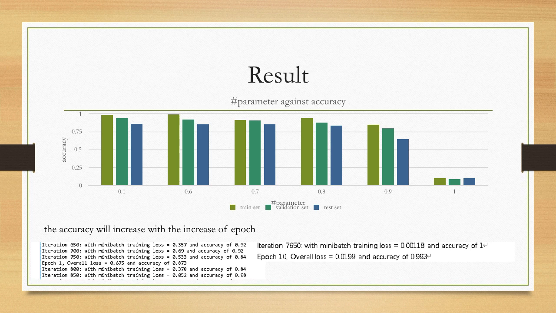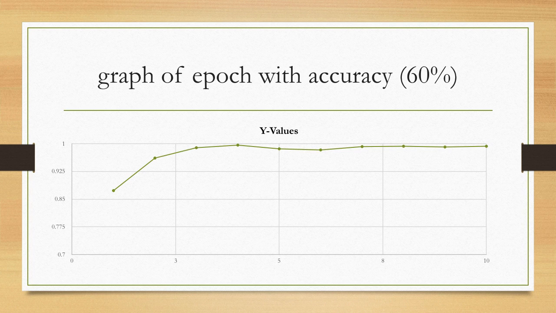For example, when the pruning percentage is 60, at epoch 1 the accuracy is 0.873, while at epoch 10 the accuracy increases to 0.993. Here in this graph, we just take pruning percentage equal to 60 as an example.